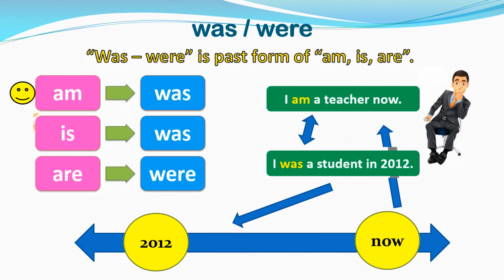And you also remember that am and is are used for singular and are for plural. For example, I am, so I was. She is, so she was. They are, so they were. So inshallah you will see more examples later.